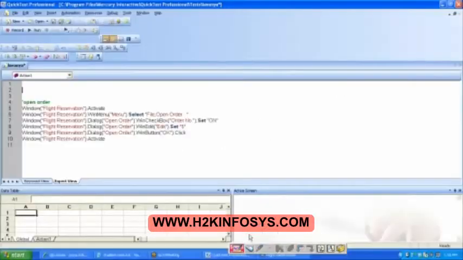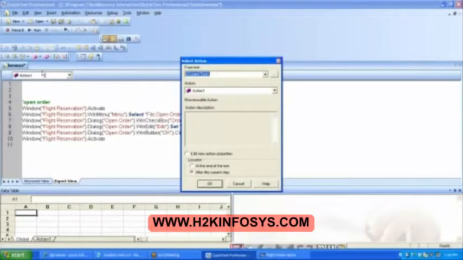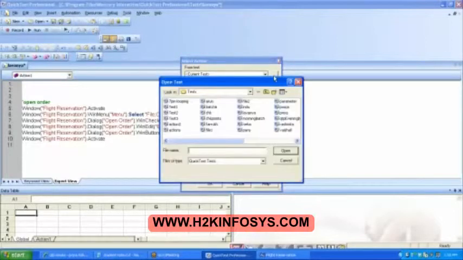Clear, everybody? Fine. So for the first one, call to copy. Go here, call to copy. Then you have to tell from which test I want to copy, because we had so many tests, right? We have created in our previous batch and previous classes. So many tests have got created. Now I got to first select the test. Click on these three dots. Again, so small dots. Which is a file from where I want to call?